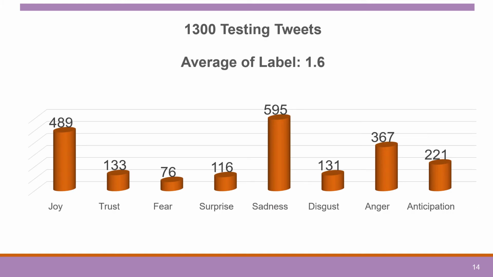Let's see the condition of the testing tweets. We crawled these testing tweets without using any hashtag, and the number of tweets comes out naturally unbalanced too. Each tweet is allowed to belong to one, two, or three emotions, so it was allowed as multi-class, with an average of 1.6 labels.